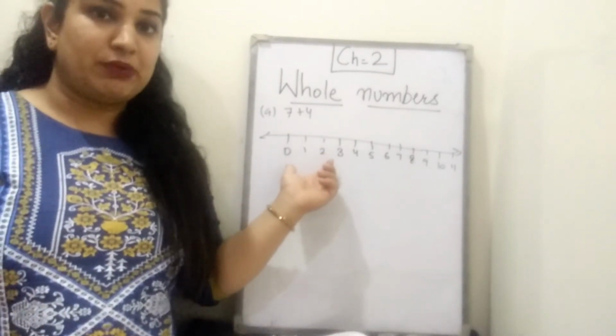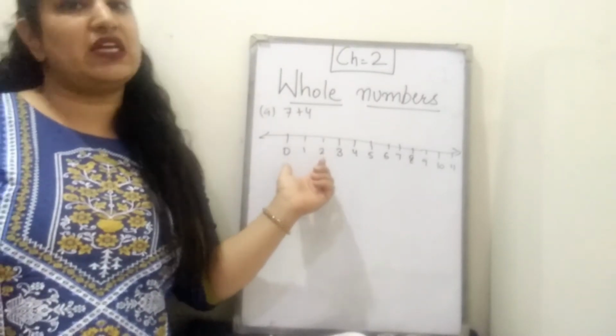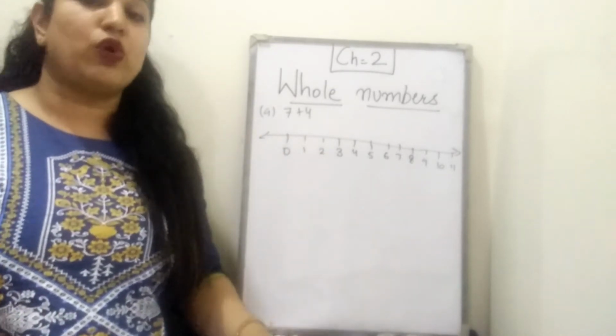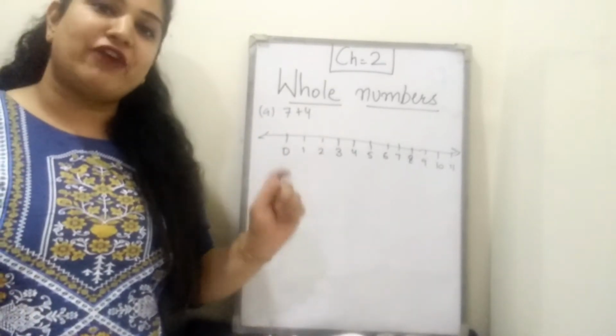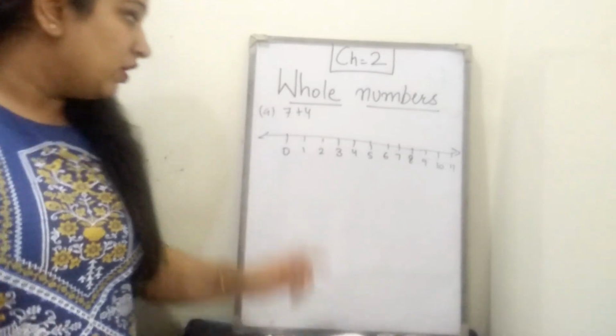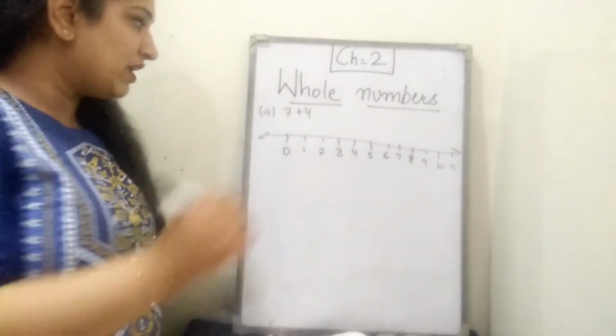Okay? Please do take care of one thing. Whenever you are drawing a number line, use pencil and scale only. Don't draw with pen or with rough hand. You have to use pencil and scale. Fine? Now you have to show this on the number line.